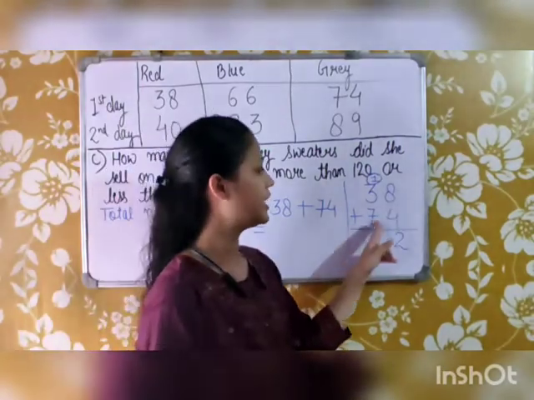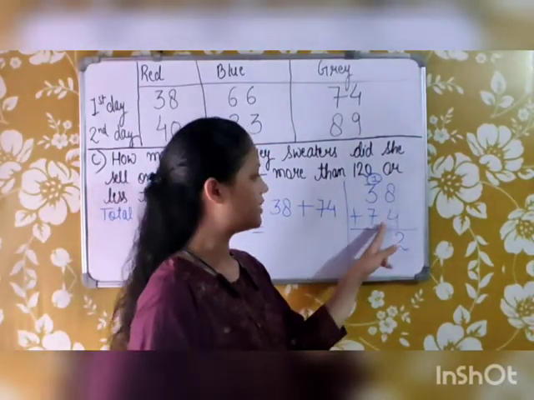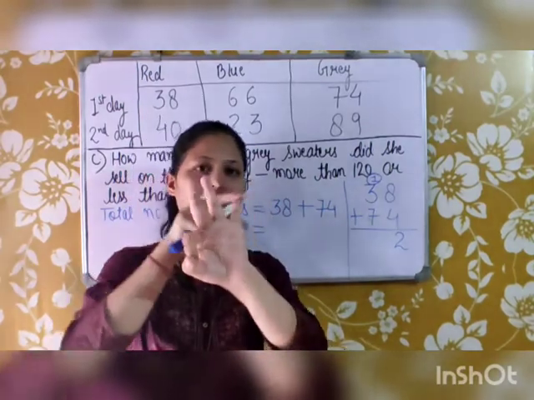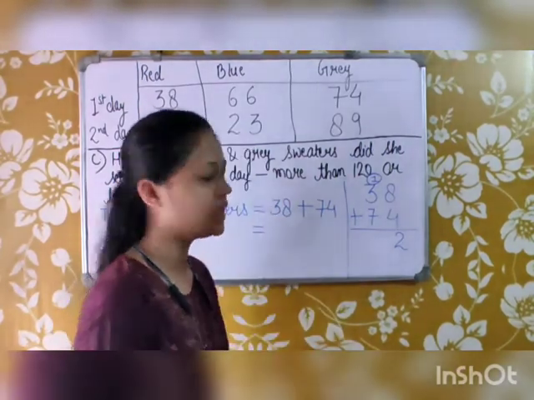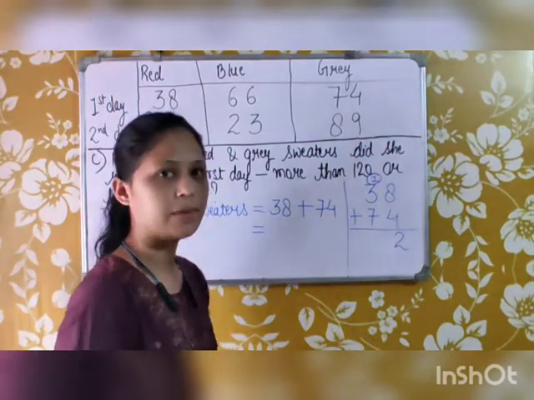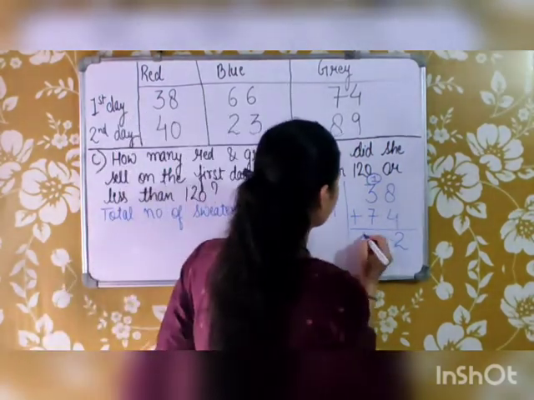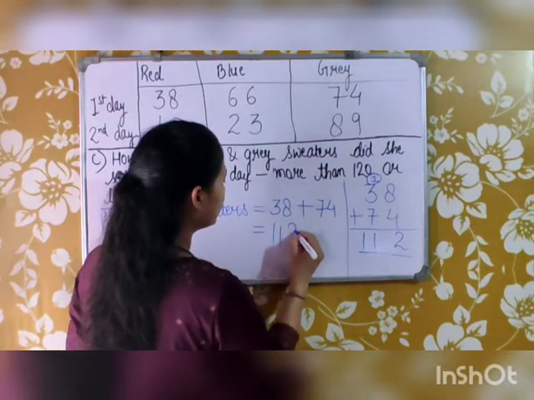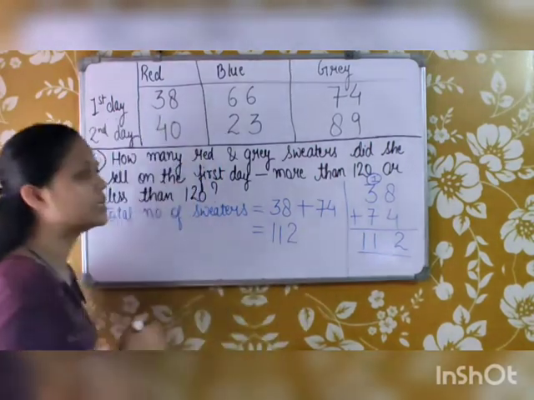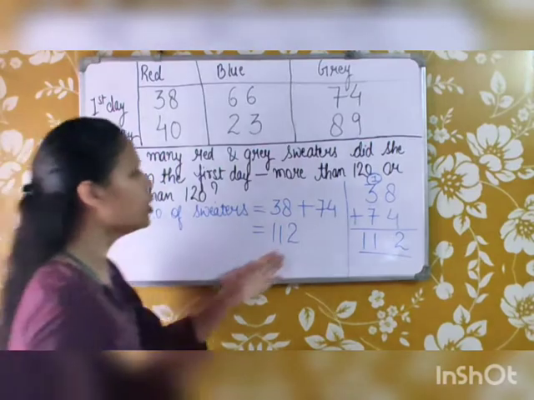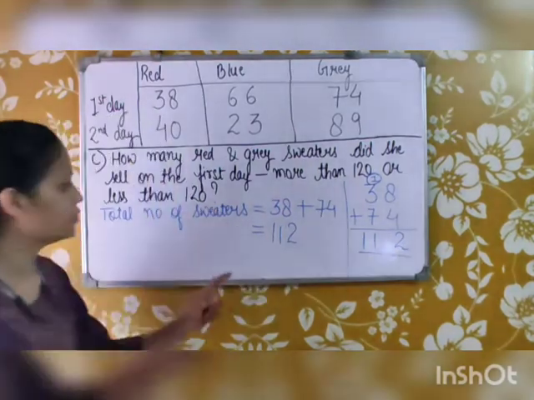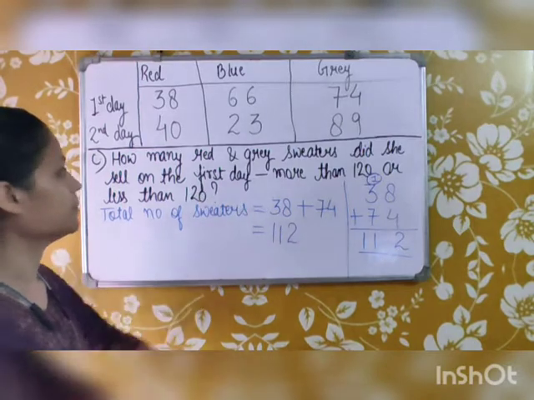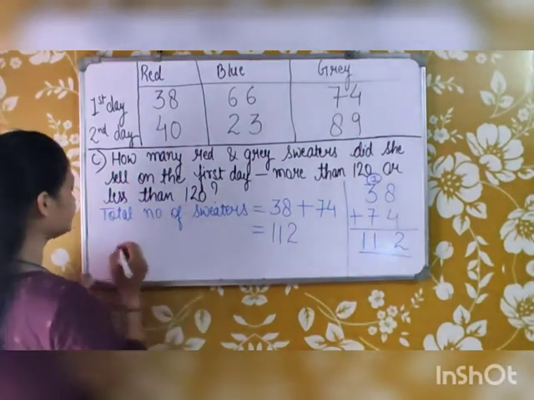Now 7 is already here. I have to add 3 to it: 8, 9 and 10. 7 plus 3 is 10, and 1 is in carry. So 10 plus 1 is 11. So the total number of grey and red sweaters that were sold on the first day is 112. So it is less than 120.